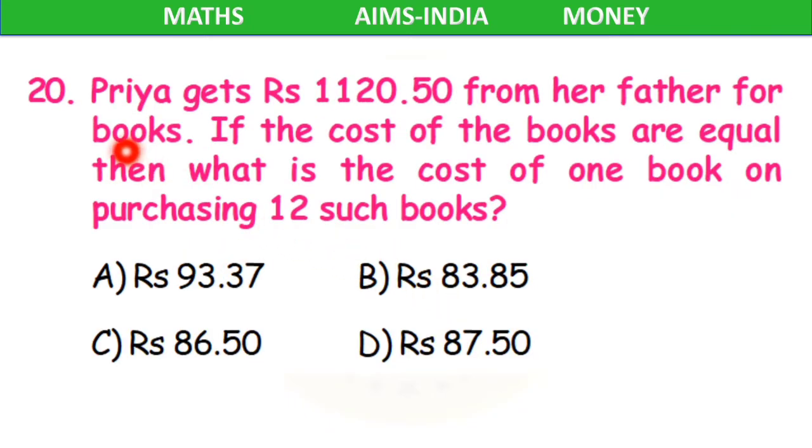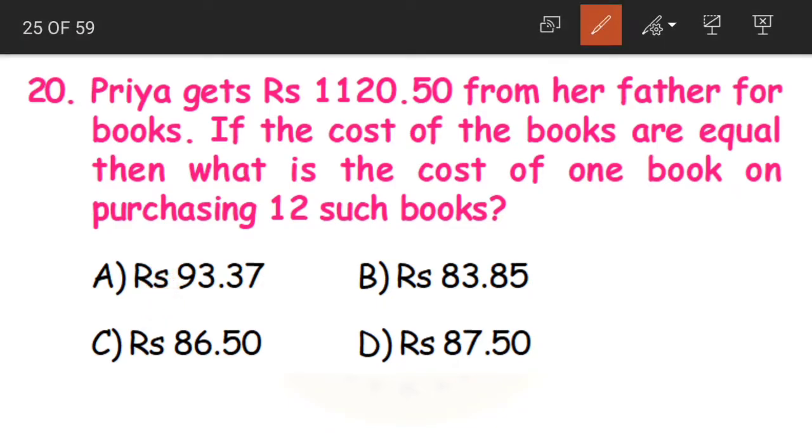Next question. Priya gets 1120 rupees 50 paise from her father for books. If the cost of the books is equal, then the cost of one book on purchasing 12 such books is dash. What are they saying? The total amount Priya has got is 1120 rupees 50 paise.